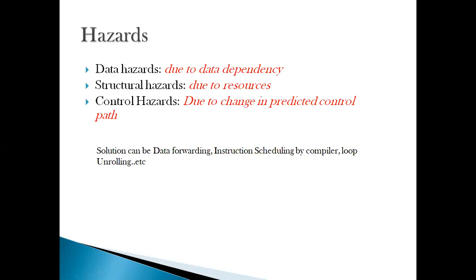Next we move on to the next classification of hazard, called a structural hazard. A structural hazard is due to the resources. For example, I have to read data from the memory, and there is only one read port for that. I'm already reading the data for one instruction.